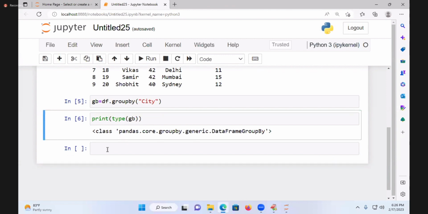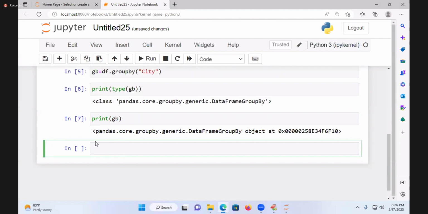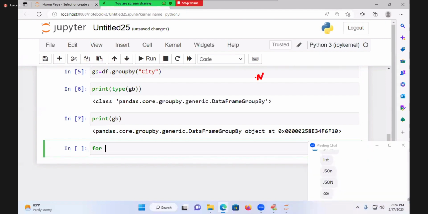I want to retrieve the data. If you print the GB, it is not going to print the data, it will print a memory address. Like a filter object, when you print it, it is not printing the data. Now I want to print it. How do you print it? A groupby object contains two things. One is the name, that is the city. City is called what? Mumbai. Under Mumbai, the Mumbai data will be printed.